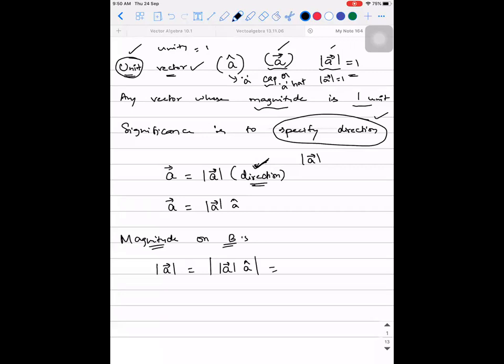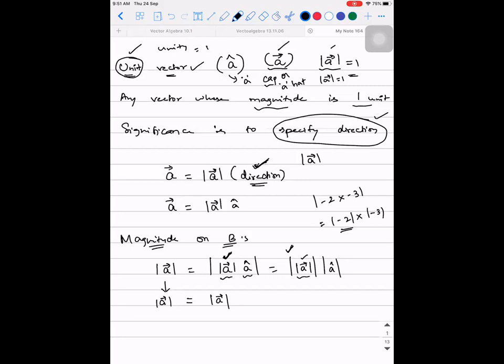Accepted? Magnitude of a vector is one number. It might be +1, -1, whatever it is. The left hand side is going to be magnitude of a vector. On the right hand side, this is some number and this is some number. So can I write this as magnitude of a vector into magnitude of a cap? For example, magnitude of -2 into -3 is the same as magnitude of -2 into magnitude of -3. I'm splitting and writing. What is the magnitude of a vector? It is some positive number, and the modulus of that positive number will still be the same. You're able to understand?